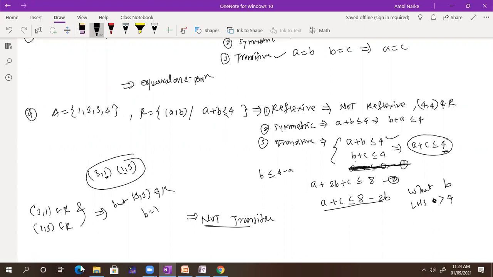Got it? Yes. So this is not transitive. Anyone any doubts in that now? Relations. This is what we have for relation, up to equivalence relation. Now the closure part is not there, closure and partial ordering, this part is not there.